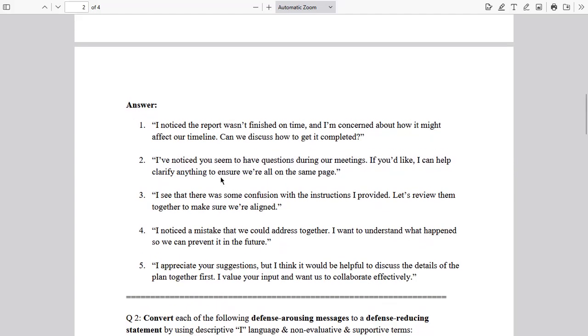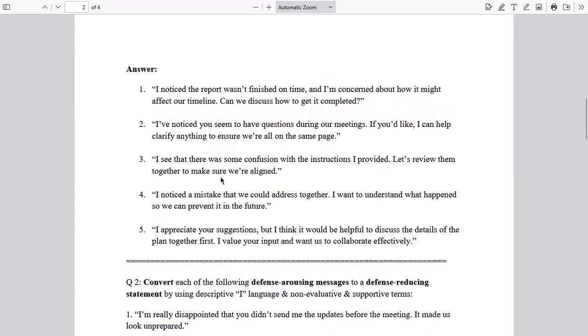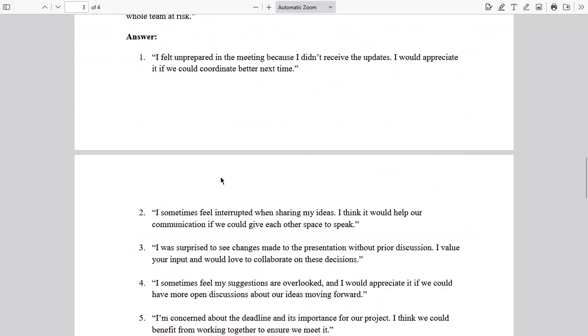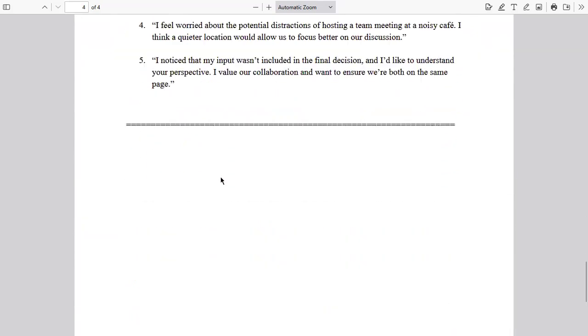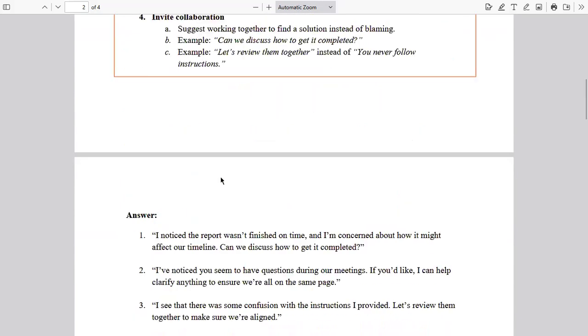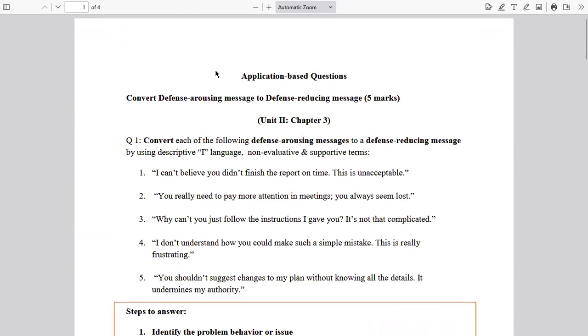So similarly, I recommend that you go through all these examples that are given here. There are multiple questions that are given here. Practice them on your own, check them with the answers. If you have any doubts, any queries, you can connect with me via WhatsApp.